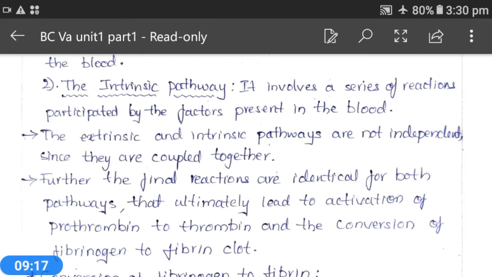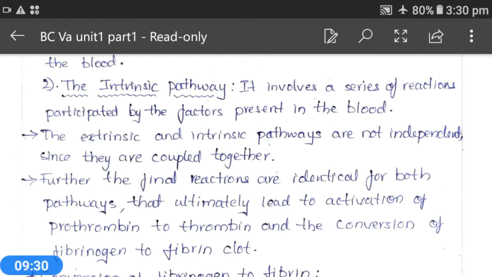after coupling of the pathways, what happens? Further, the final reactions are identical for both the pathways.